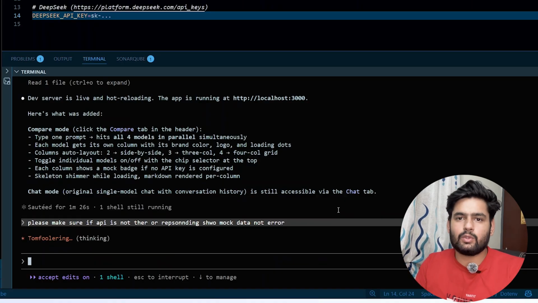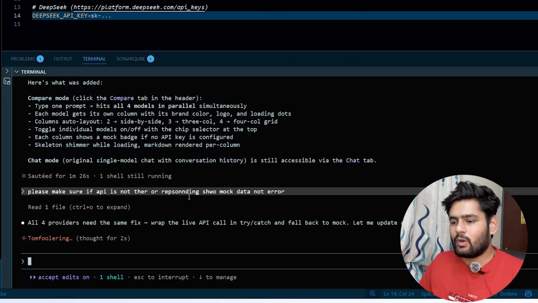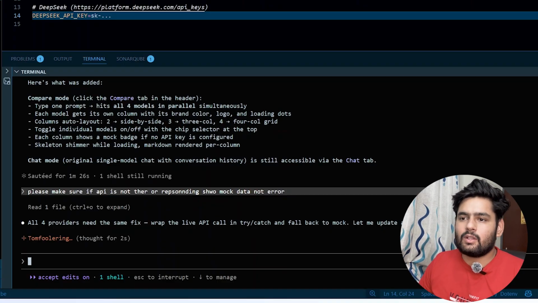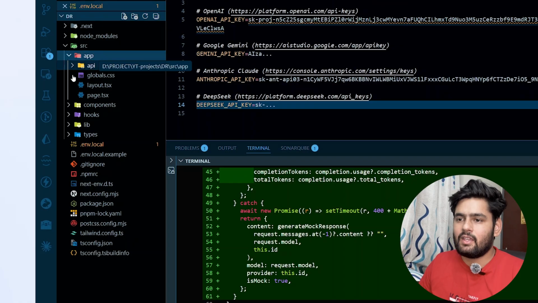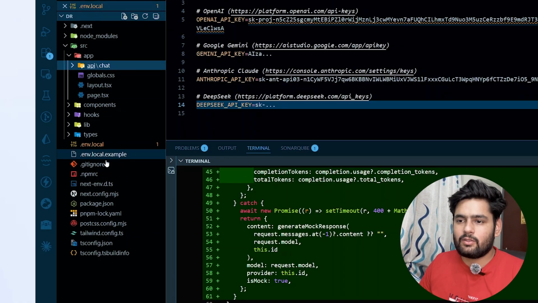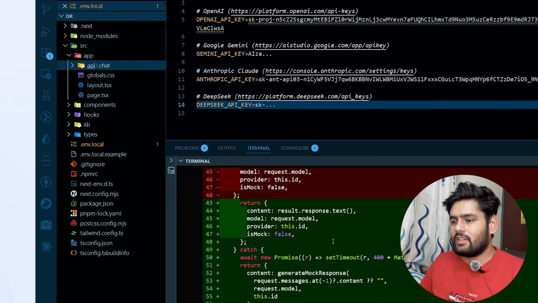And here is how you can do the changes if you want something else in your particular project. Now it will go and do all the changes. And here you can see all the code which is written by Claude. If you go inside the app src, you will see APIs and all the other things. If you are someone who understands code, you can go through it. And as you can see, it keeps changing.